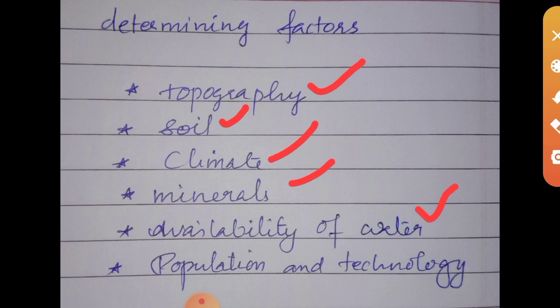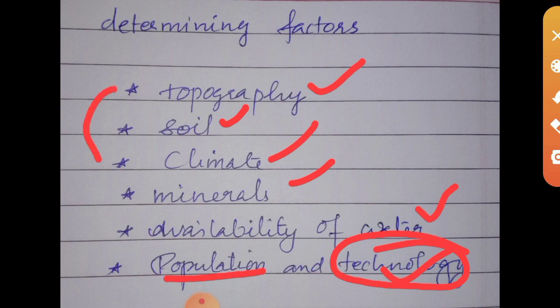So the people living in that place may be very many, that means the population may be very high. That is about the availability of water in a particular region. The next is population and technology: the number of people living in a particular region and the technological development of those people. These are the important factors which determine the land use pattern of a particular region.